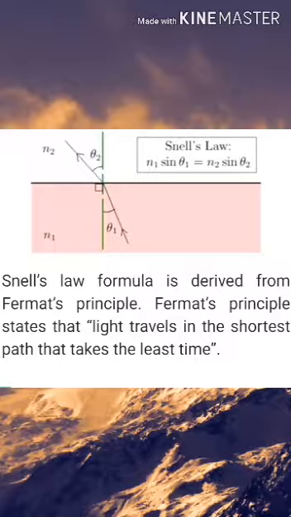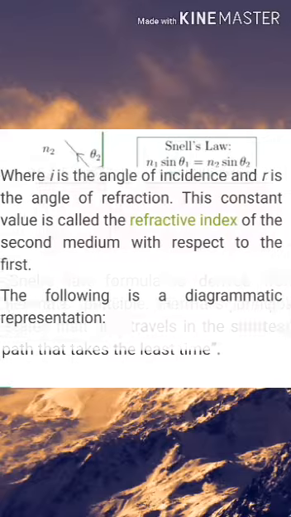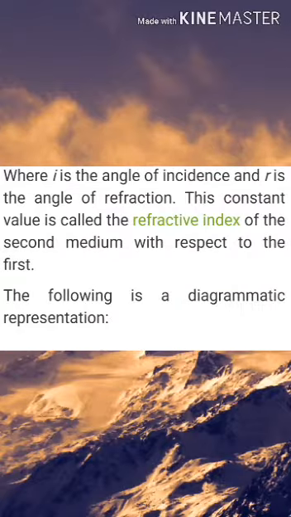Snell's law formula is derived from Fermat's principle. Fermat's principle states that light travels in the shortest path that takes the least time. Where i is the angle of incidence and r is the angle of refraction. This constant value is called the refractive index of the second medium with respect to the first.